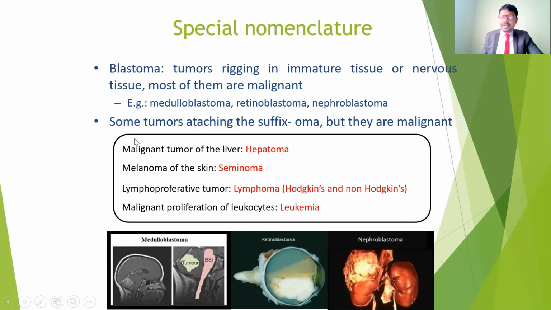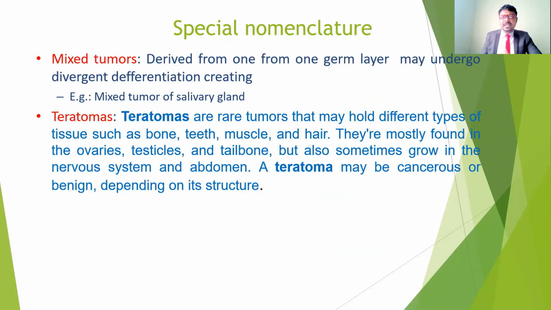So these are some different names, depending on the structures involved and the type of malignant cancer involved. If you understand this, then after seeing the name itself, we can understand what type of tumor it is. While reading investigation reports, if we get any report related to malignant or benign tumors, at least we have to understand what type of malignancy it is. And also there are some other special nomenclatures.